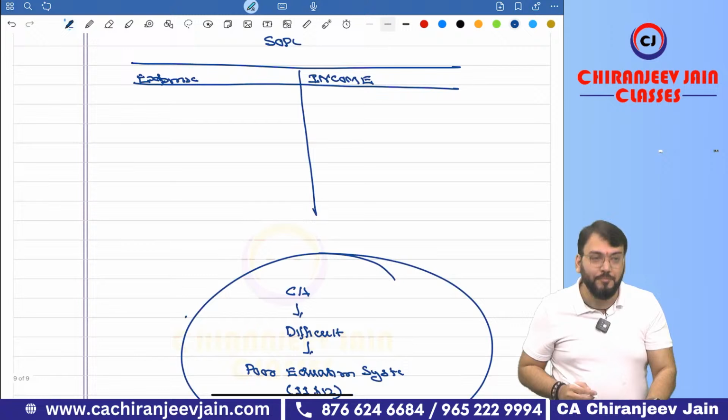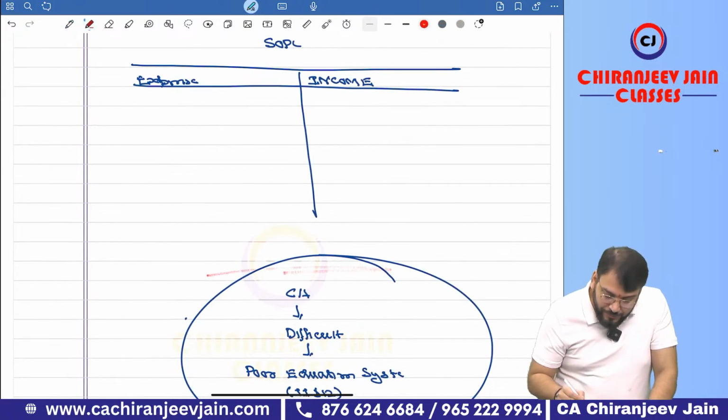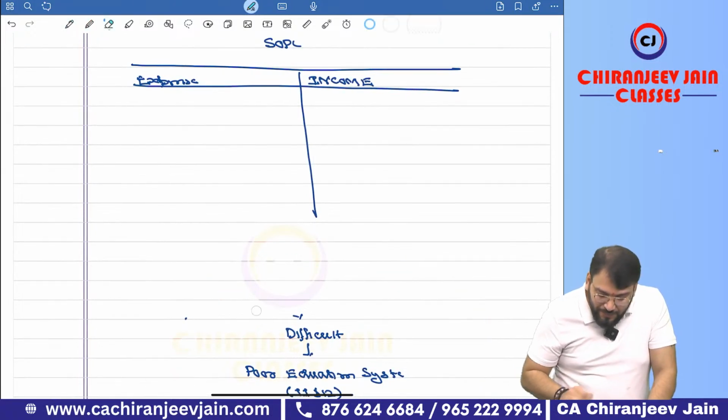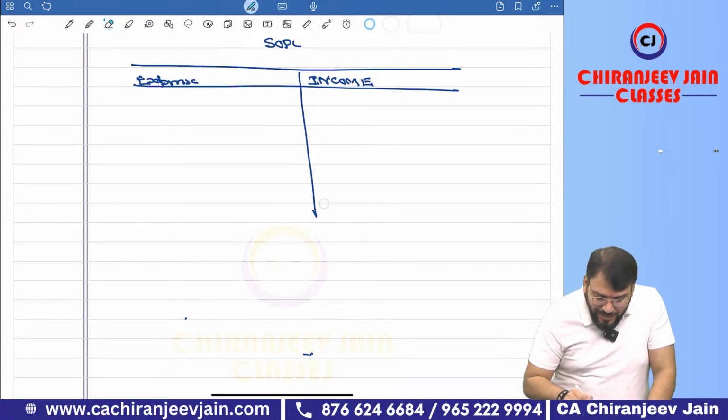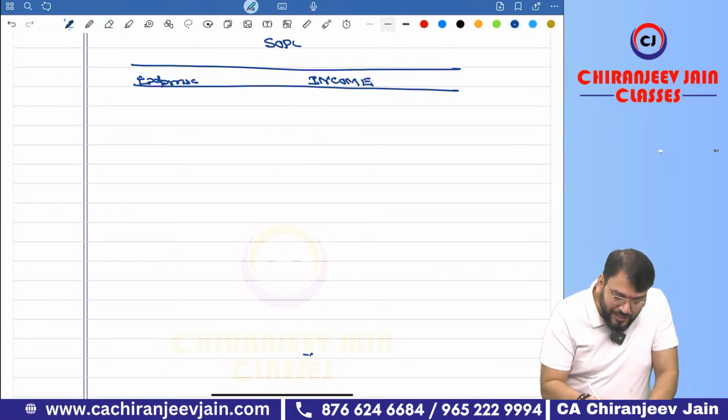So what is the meaning of income? Income means what? In simple words, the definition is very easy. I am not saying that you will not be able to understand the definition.